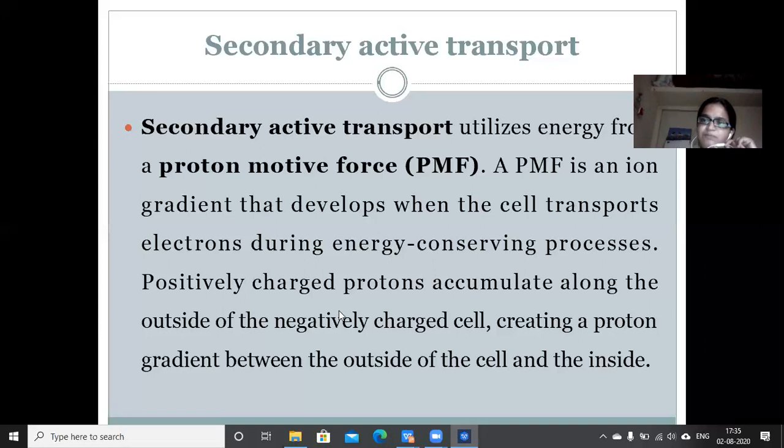Compared to the interior, positive charge will be more on the outside, creating a proton gradient. Protons are less inside and more outside. That is why a proton gradient is created between the outside and interior of the cell.